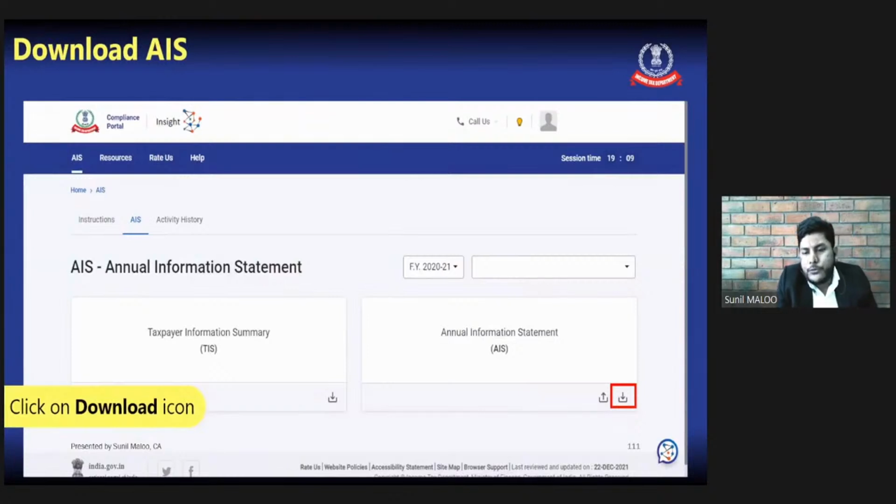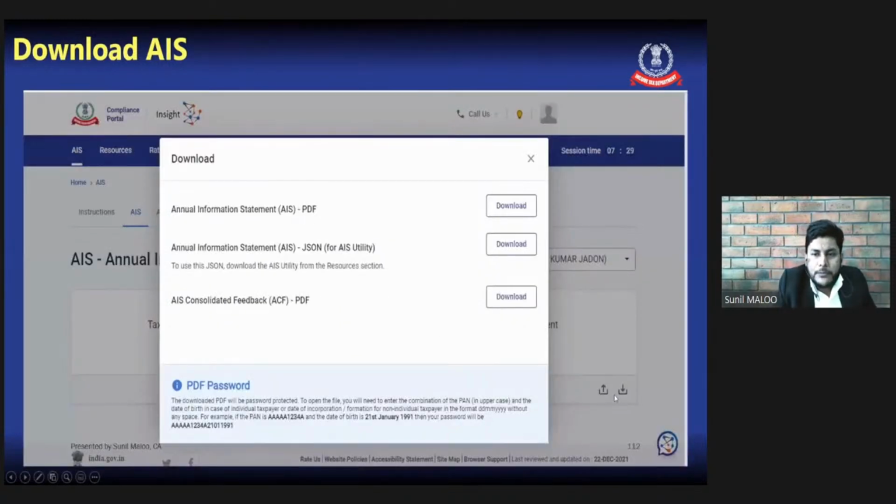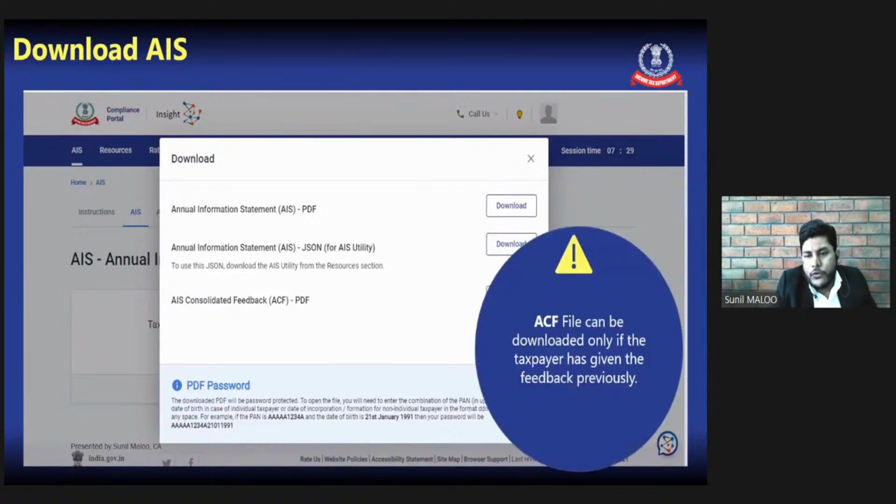Now we will discuss how to download the AIS. Similar method is there. Like TIS, we need to click this download button under the AIS tab. Once we click, it will ask which format you want to download. The next window that will appear before us has the annual information statement PDF file, annual information statement JSON utility, and AIS consolidated feedback. So what are all these three options and how these are useful, we will discuss.